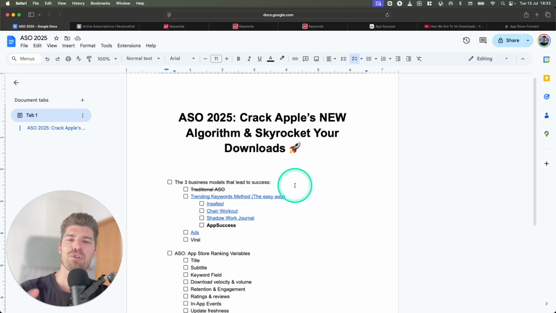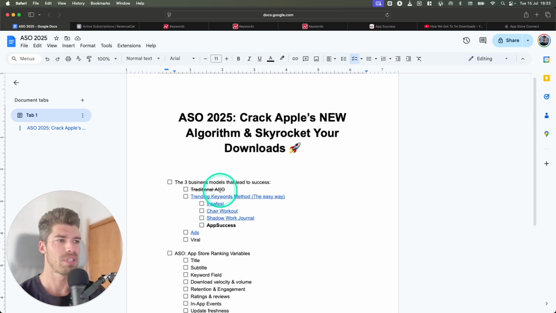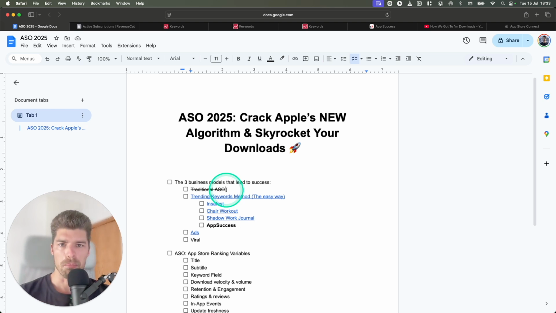All right, so first let me show you my personal examples. Traditional ASO meant that you would publish an app and then afterwards you would find keywords to optimize your app for, and then you would do the traditional ASO. This does not work anymore. It is dead. I keep repeating it every week and I'll continue saying it because I've seen that this worked 10 years ago, 5 years ago. It no longer works. But don't worry, there are still 3 business models that work incredibly well.